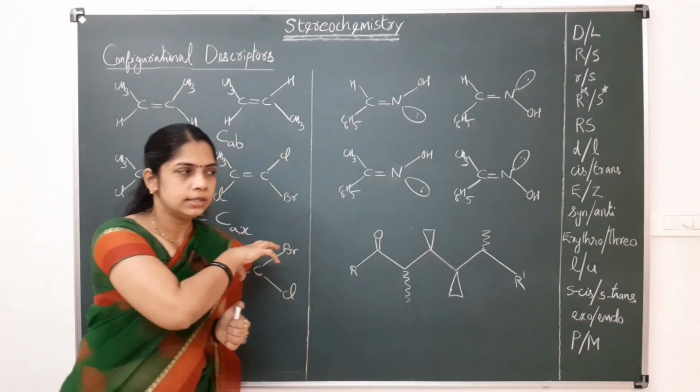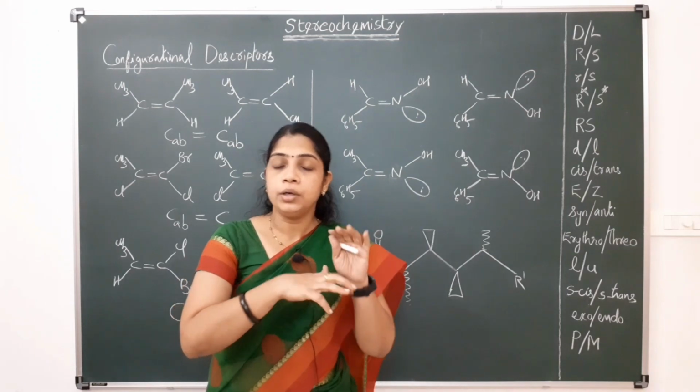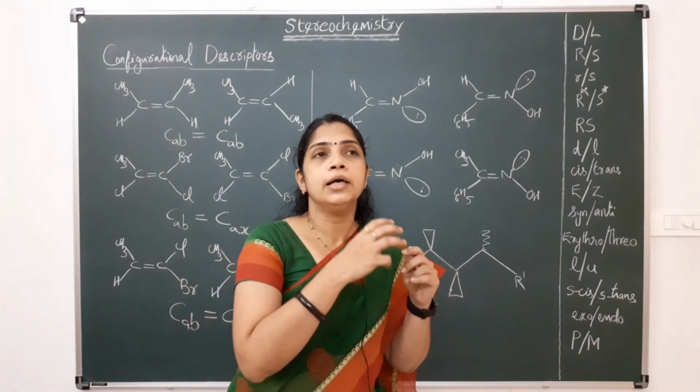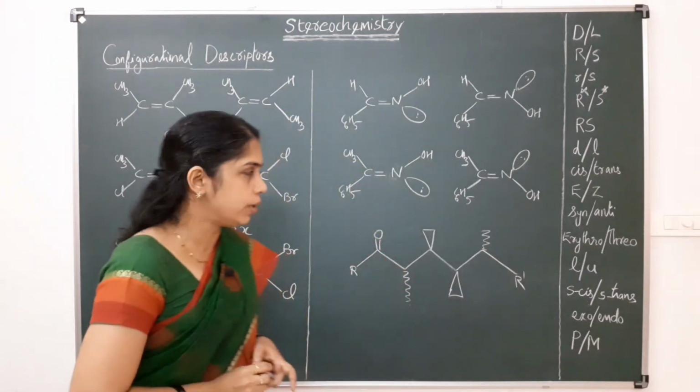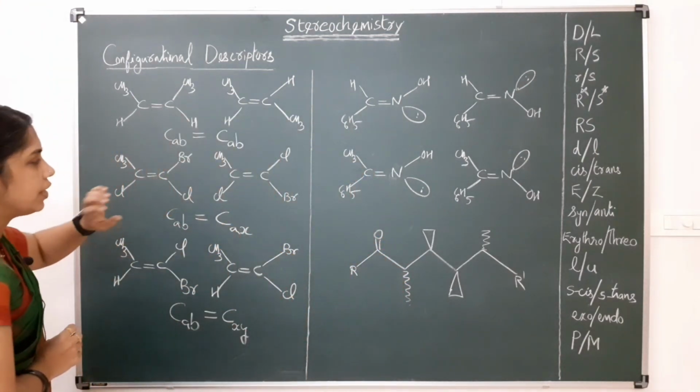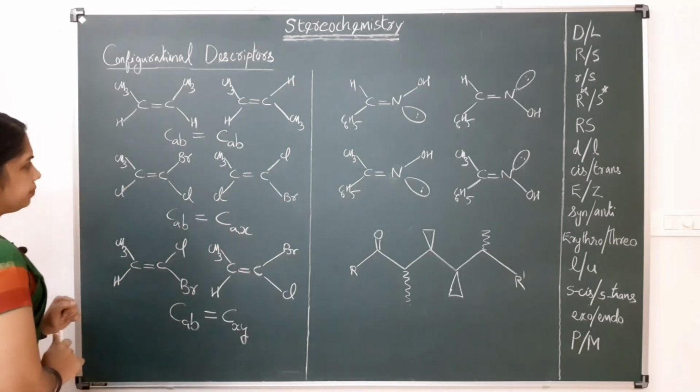In this type of compound it is not easy to apply cis and trans nomenclature. Cis and trans nomenclature is not applicable for these compounds.